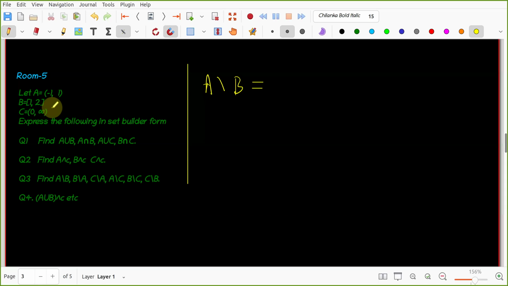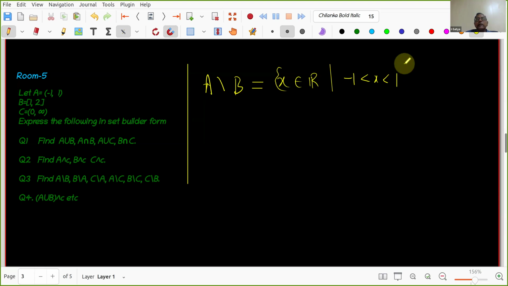A minus B is the set of X belonging to R such that -1 is less than X less than 1. Can you tell me this condition again, please? Such that -1 is less than X less than 1. Okay.